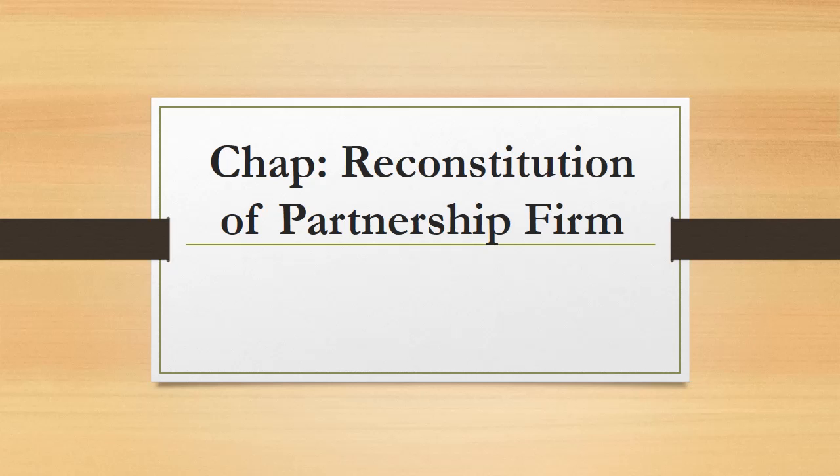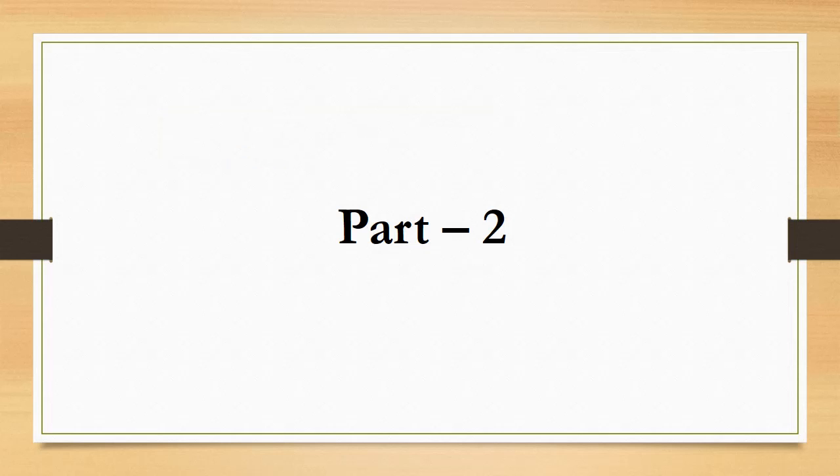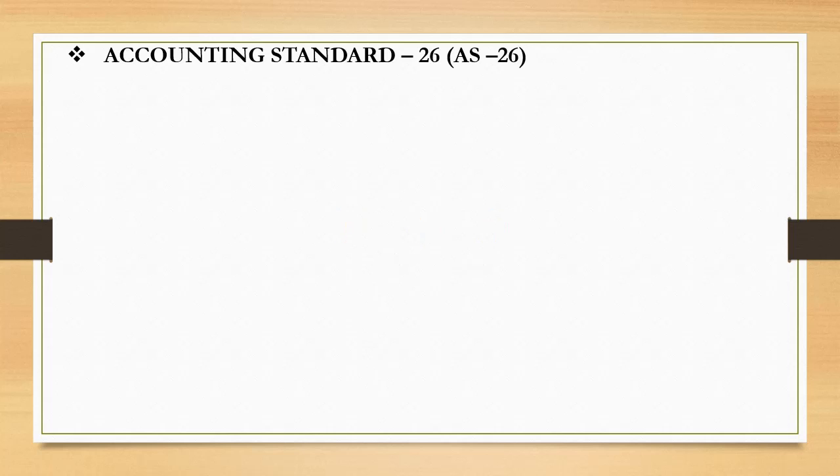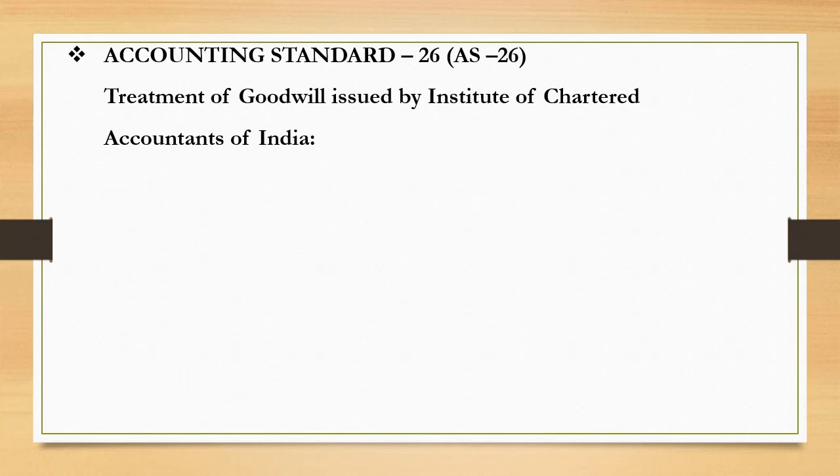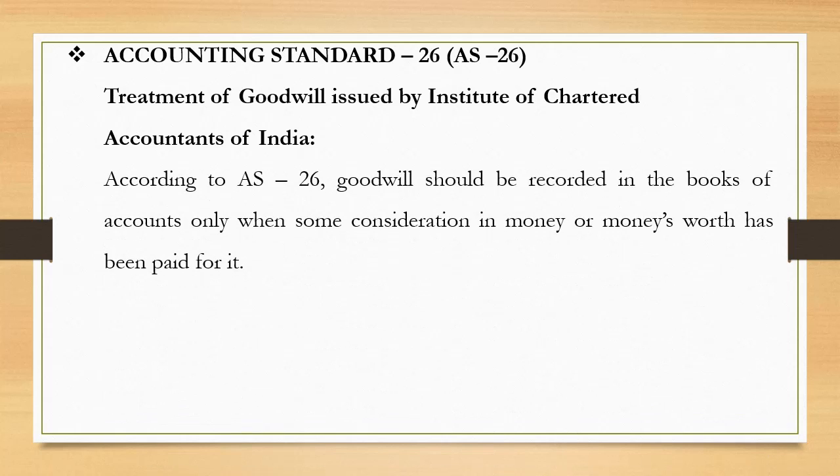Now, in this video, we are going to discuss something very important from the numerical point of view. We are going to learn the accounting treatment of goodwill, the accounting treatment of accumulated profits and losses, and the accounting treatment of revaluation of assets and reassessment of liabilities. Let us see what AS 26 has to say. Treatment of goodwill, issued by ICAI, that is the Institute of Chartered Accountants of India.